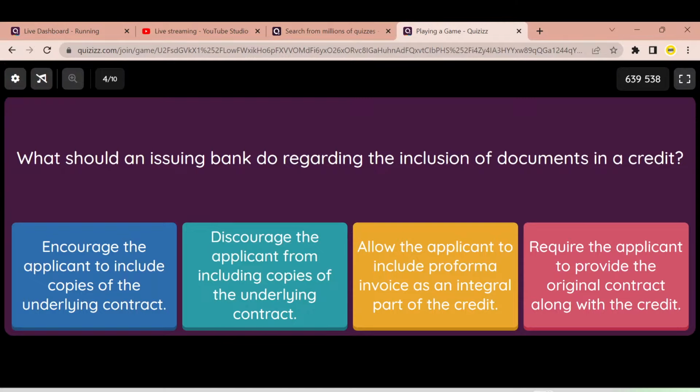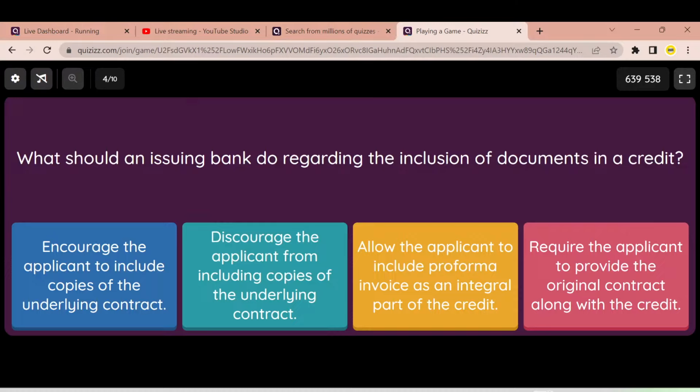So now the timer is out. Let's go through question number 4. They're asking, what should an issuing bank do regarding including documents in a credit? They have given 4 options. Let's go through them. A: Encourage the applicant to include copies of the underlying credit. B says discourage the applicant from including copies of the underlying credit. C says allow the applicant to include pro forma invoice as an integral part of the credit. Final one says require the applicant to provide the original contract along with the credit.